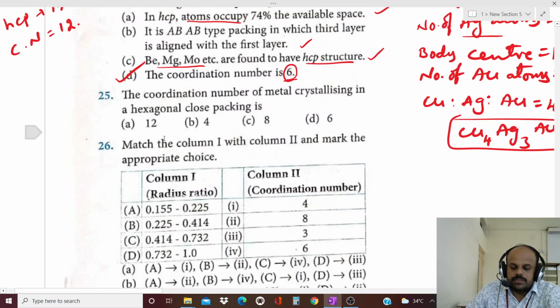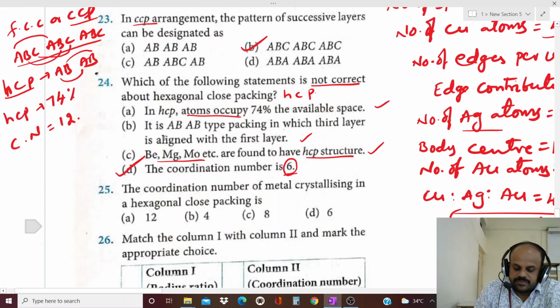Next question. The coordination number of metal crystallizing in a hexagonal close packing is. Just now we discussed what the coordination number of HCP, hexagonal close packing, is. 12. Hence, what is the correct option for this question? The first option is the correct answer.